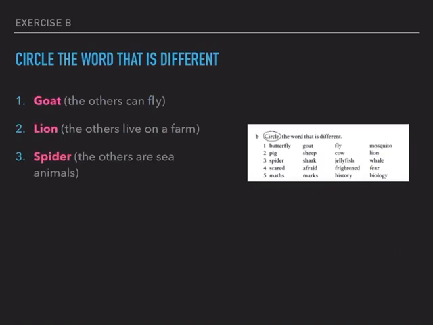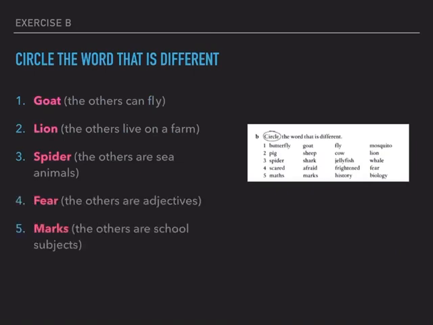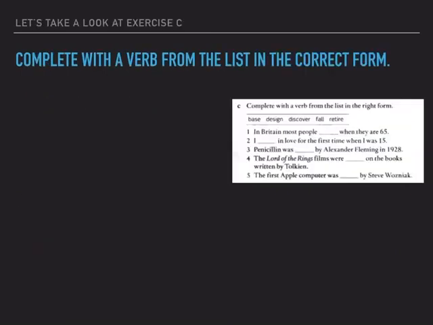What about number 5, the last one, maths, marks, history or biology? Which one is different? Well, it's marks, no? Because the others are school subjects, no? How did you do? Fantastically, I'm sure. What about letter C? Let's take a look, shall we? Complete with a verb from the list in the correct form.